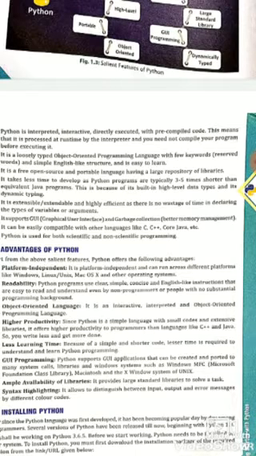This is because of its built-in high-level data types and its dynamic typing. So because of dynamic typing, a programmer need not write 3 to 5 lines of code for a program. A program which takes 5 lines in Java can be created in Python in just 1 or 2 lines.